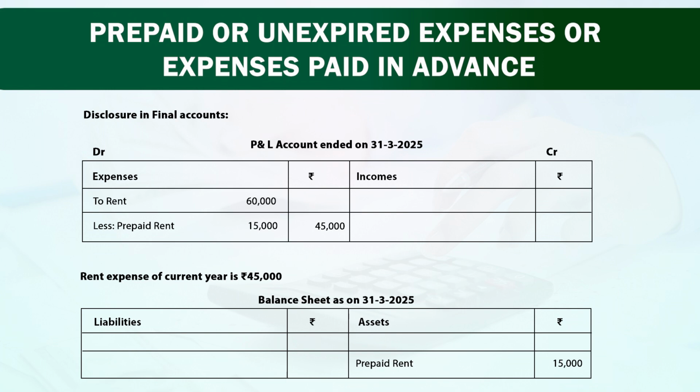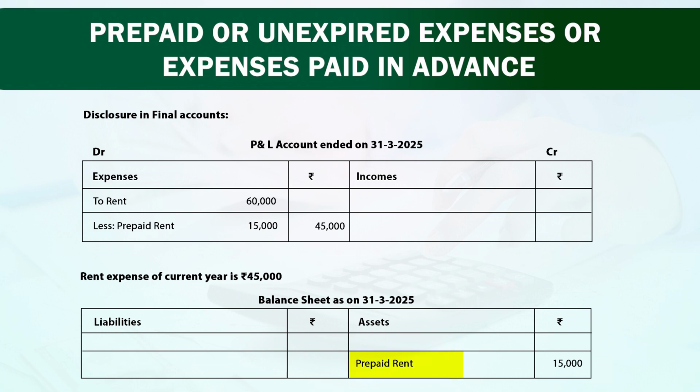Now friends, we will see the disclosure of this item in our final accounts. As I told, in the profit and loss account, we will show the rent of 60,000 rupees, but this 60,000 rupees is not the expense of current year. It is including the expense of the next year also. Therefore, whatever amount we have paid in advance is to be deducted to arrive at the net amount of current year. So 15,000 is our advance payment. So 15,000 will be deducted and we will have 45,000 as an expense of current year. Second effect will be given in the balance sheet.